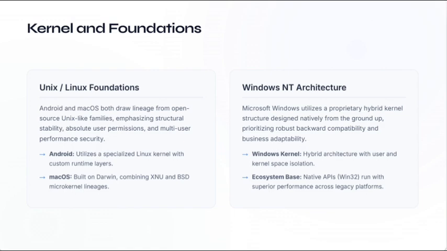Windows NT architecture. Microsoft Windows utilizes a proprietary hybrid kernel structure designed natively from the ground up, prioritizing robust backward compatibility and business adaptability. Windows kernel hybrid architecture is used for user and kernel space isolation. Ecosystem-based native APIs, that means application programming interfaces. Win32 offers superior performance across legacy platforms.